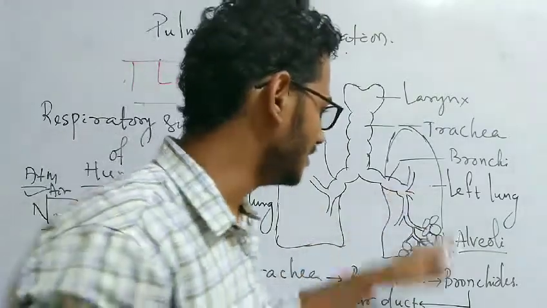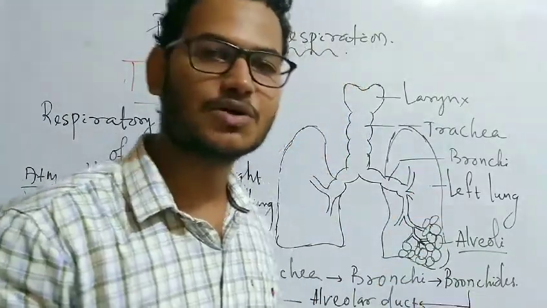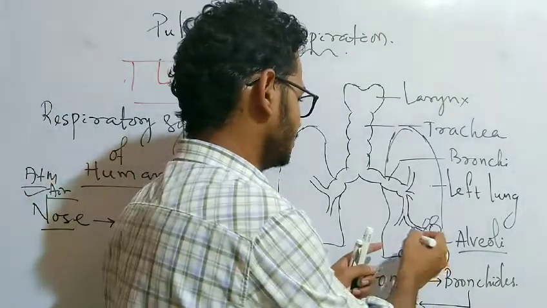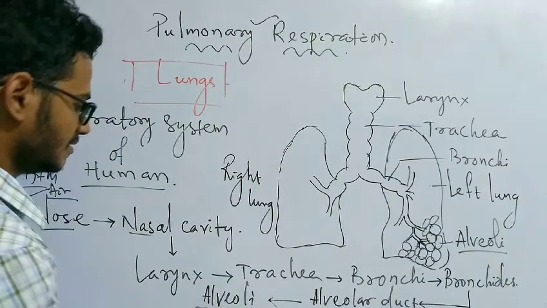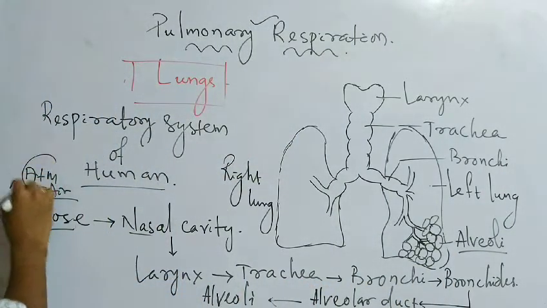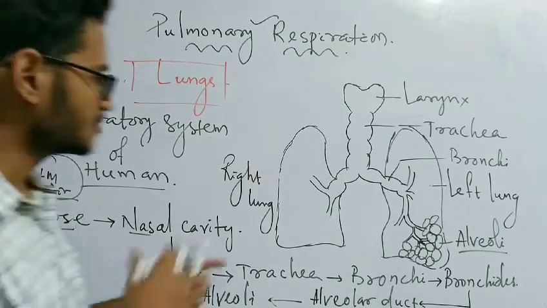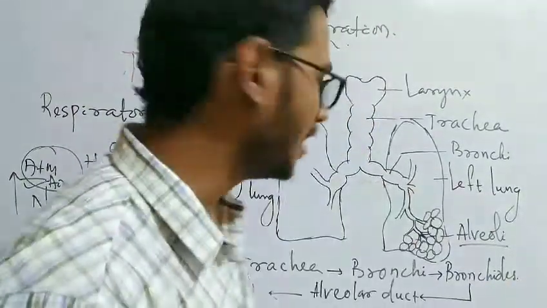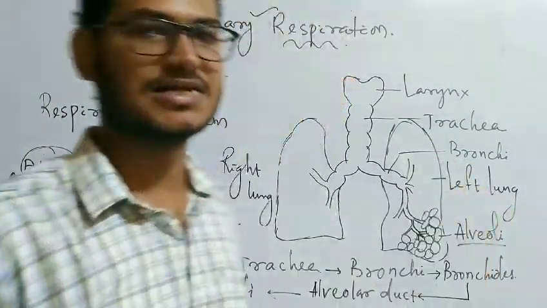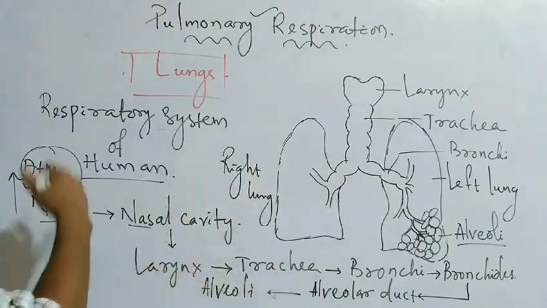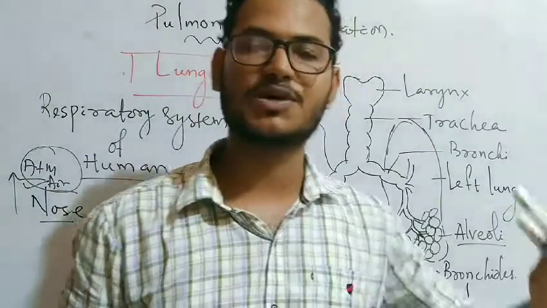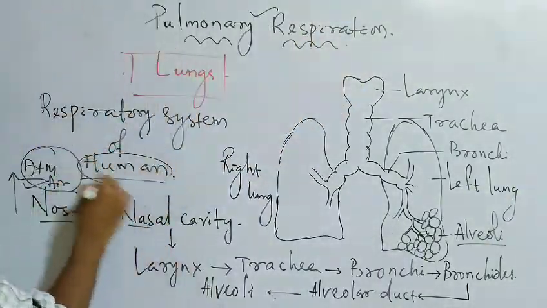The alveoli give pure air to the blood, and take the used air from the blood, and the used air goes from the alveoli in a reverse direction to come out to the atmosphere. So this is the way by which the atmospheric air enters the lungs and is used inside the lungs, and the used air comes out to the atmosphere. So these are the various parts of the respiratory system in human beings.